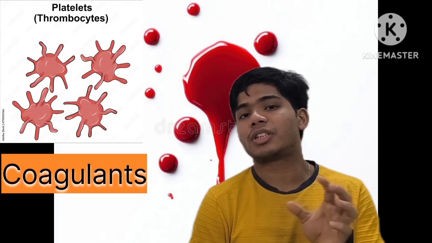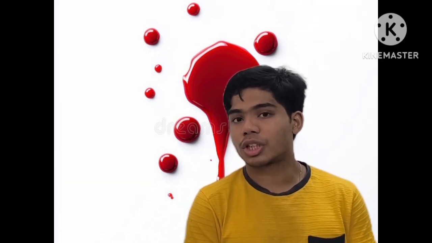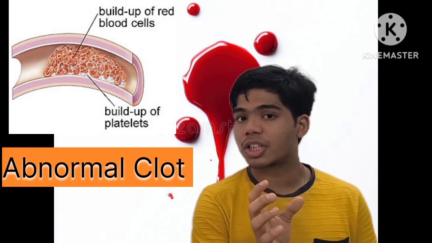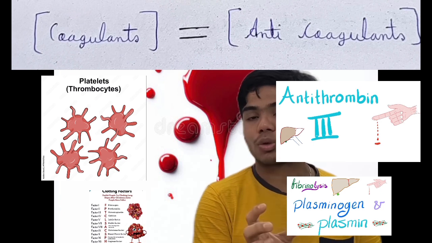First, the balance between coagulants and anticoagulants. In a normal physiological process, we observe that no abnormal clotting is done. Why? Because coagulants and anticoagulants are in equal amount. The concentration of coagulants and anticoagulants are equal to each other.